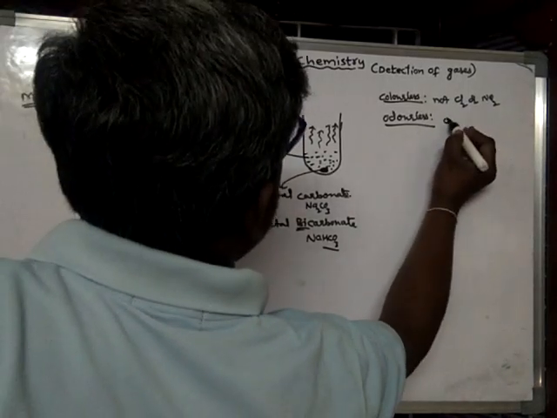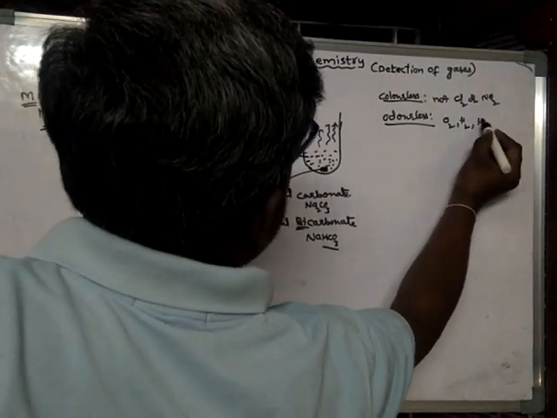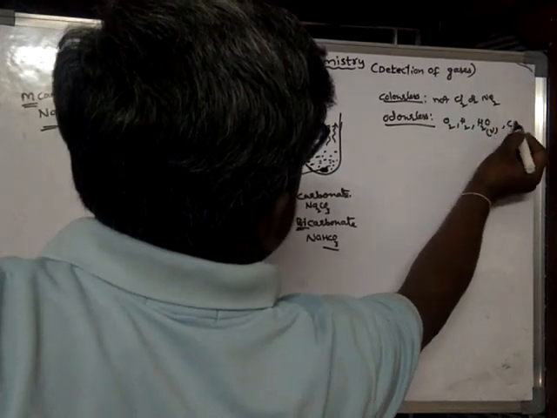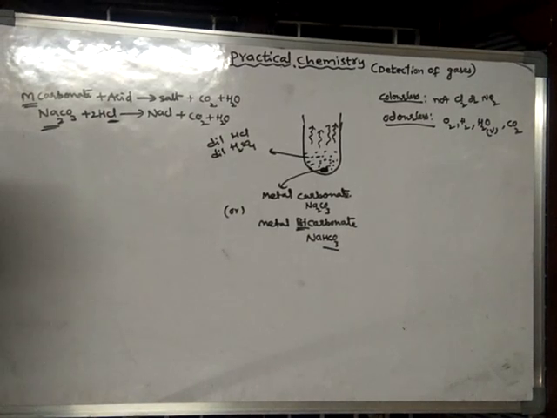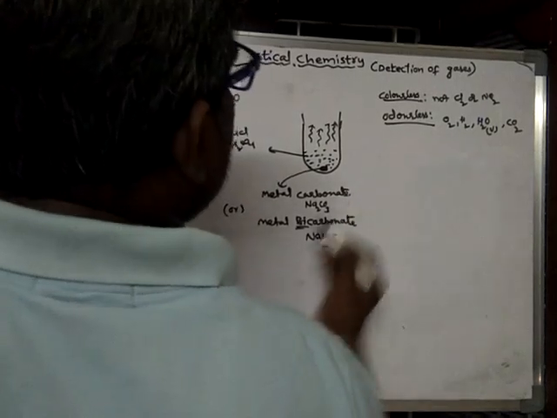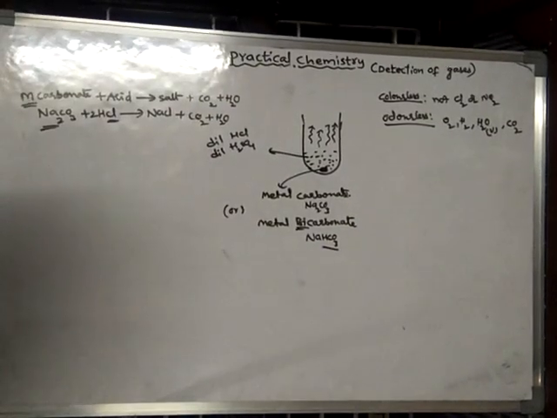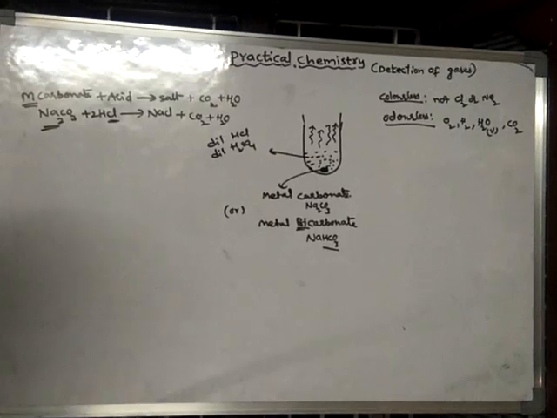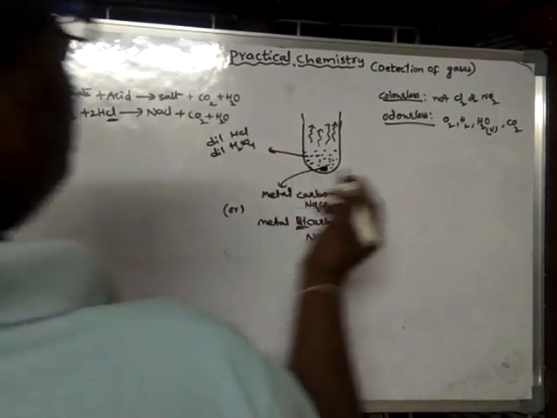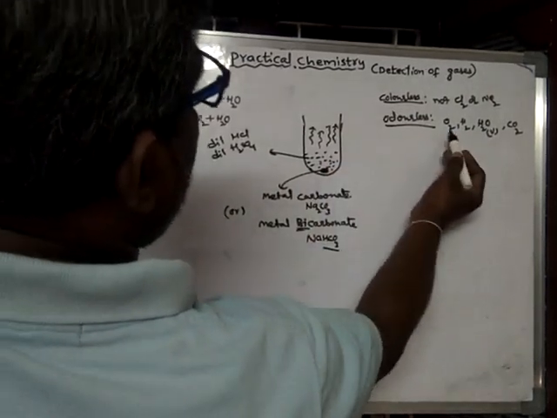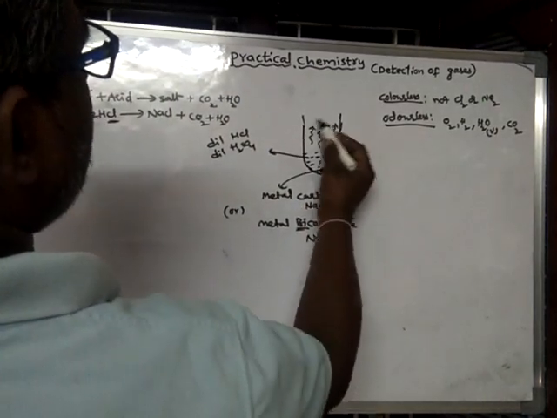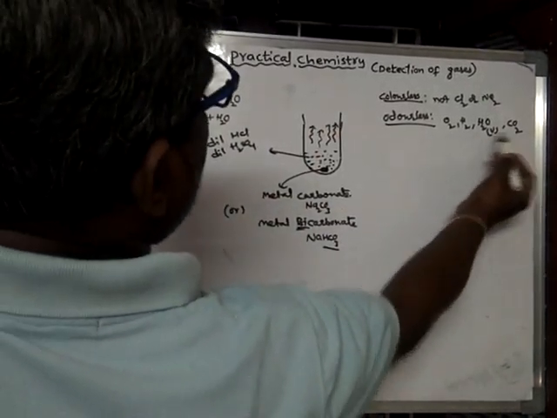As it is odorless, it may be oxygen or hydrogen or water vapor or else CO2. So these are the gases which are colorless and odorless. So which gas is this? Either this one or any of these.